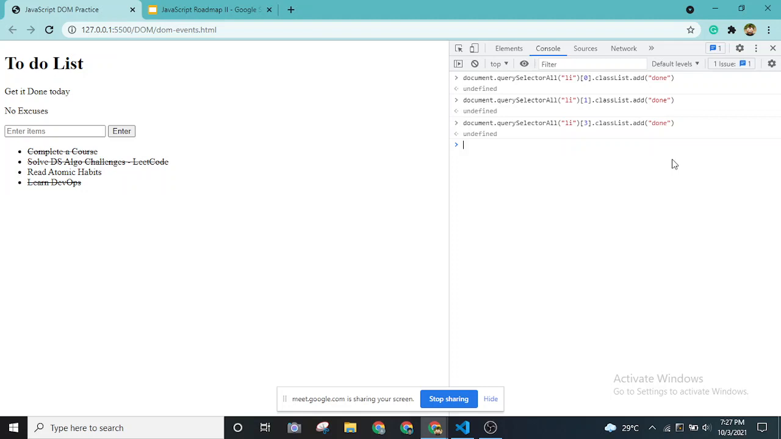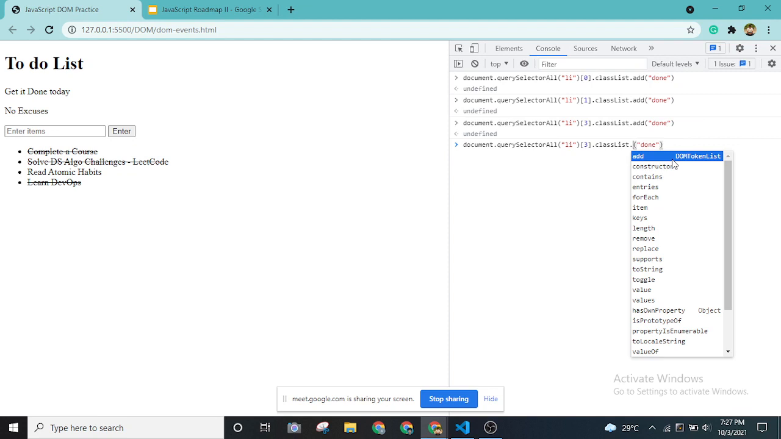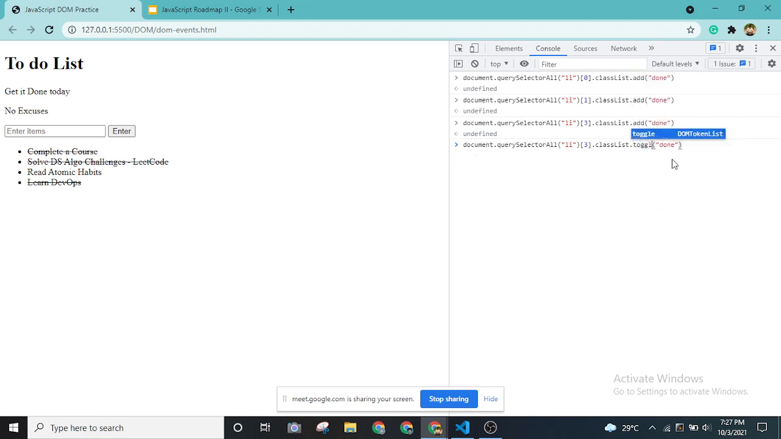Each time if I do the add and remove, it is kind of tedious, right? So instead of this, you can use one property called toggle. Toggle is nothing but, let's say whenever you are using a switch, you keep on turning it on and off, right? That action is called toggle.